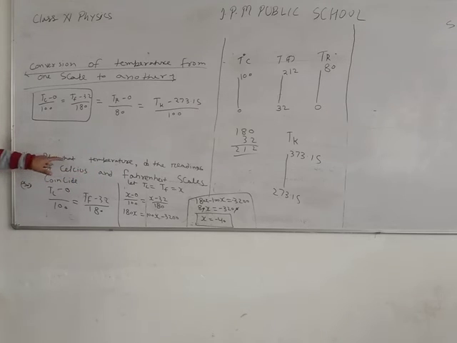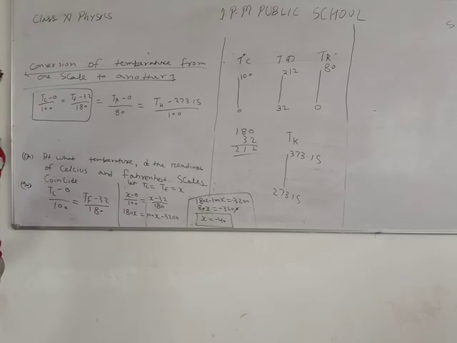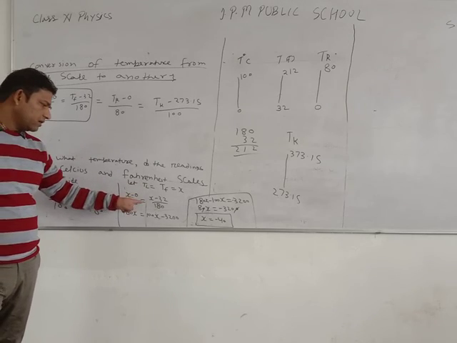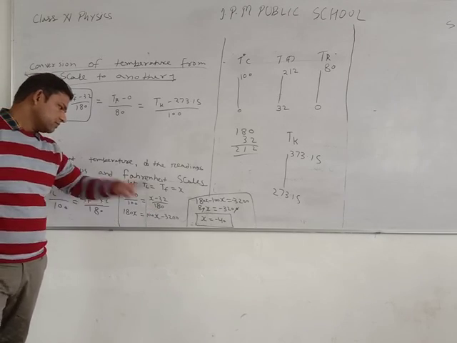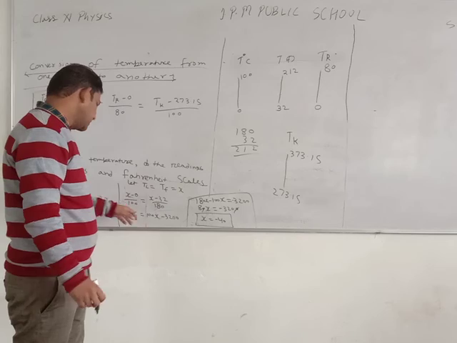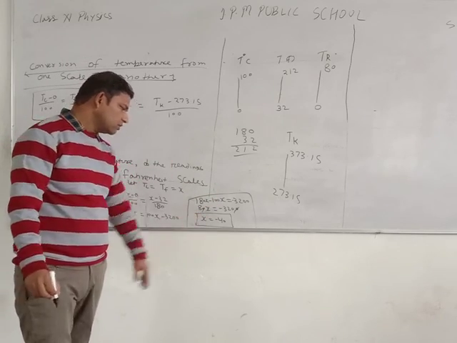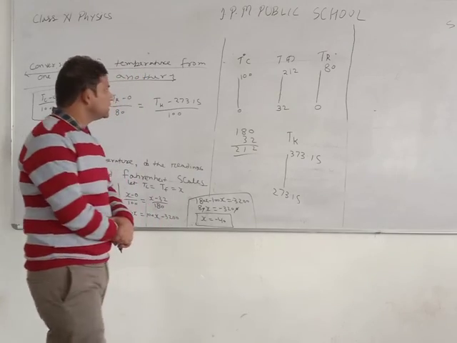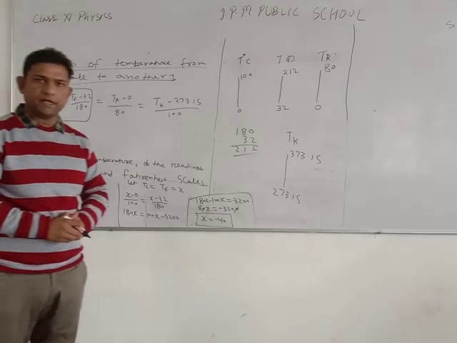This is again the question: at what temperature do the readings of the Celsius and Fahrenheit scales coincide? So these are the two scales, Tc minus 0 upon 100 and Tf minus 32 upon 180. We take Tc equal to Tf equal to x, then x minus 0 upon 100 equals x minus 32 upon 180. It means 180x equals 100x minus 3200. Then 100x comes to this side, and minus 3200, the zero is cancelled by the zero. Then x equals minus 40. It means minus 40 is the reading where the Celsius and Fahrenheit scales represent the same reading. Thank you, students.